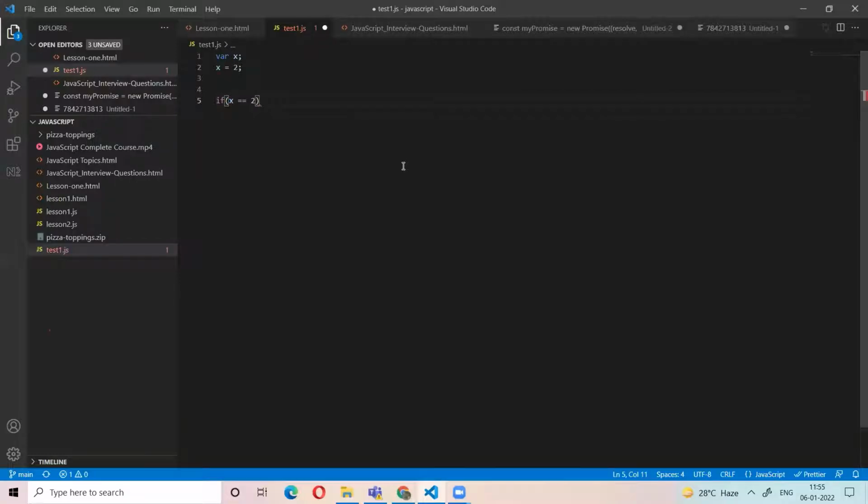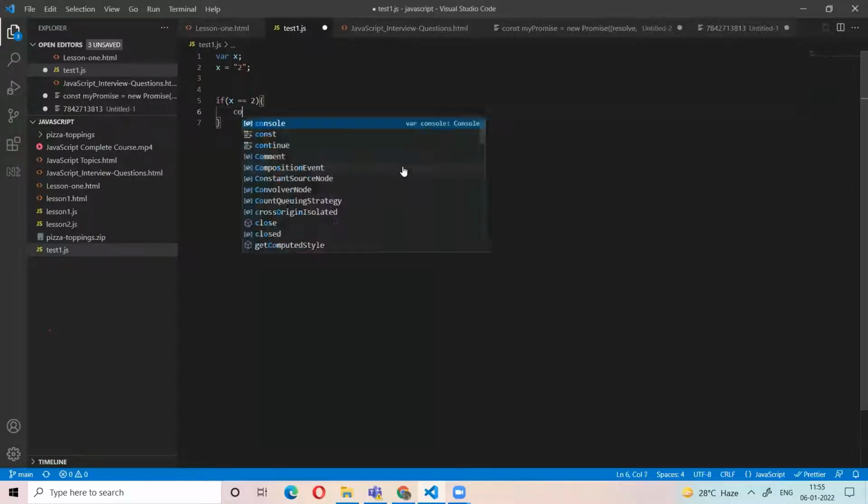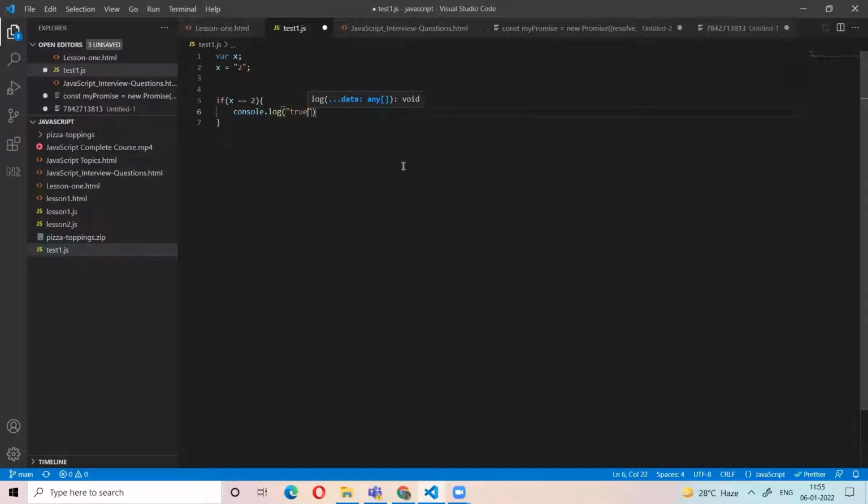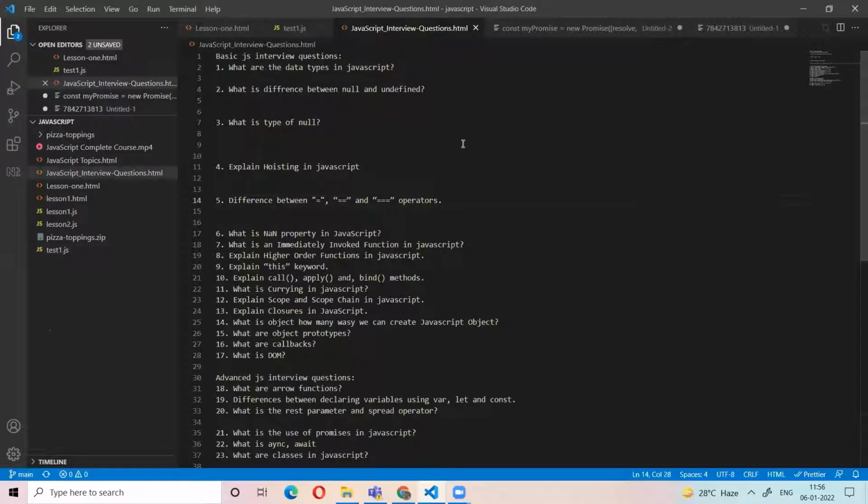Double equal to checks only the value on both sides, not the types. Then it is true. But if you use the triple equal to, you check the value and the data type at the same time. So the difference is: equal to assigns a value to a variable, double equal to checks only the value of both sides, and triple equal to checks the value and also the type of the variable. This is the difference between equal to, double equal to, and triple equal to.